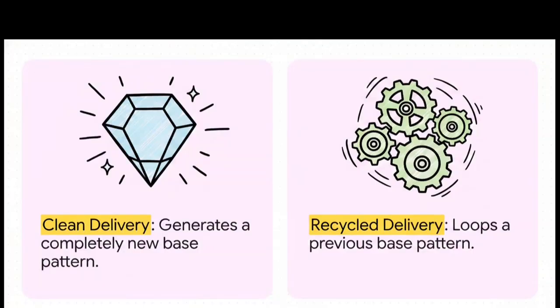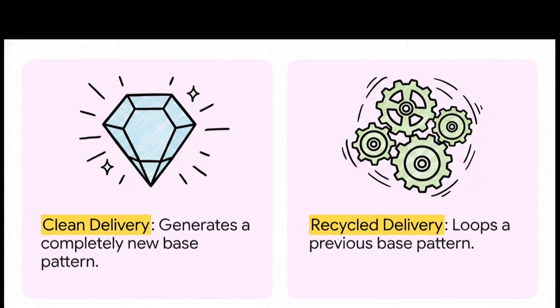To really wrap our heads around this framework, we have to look at how it judges a win, because the system doesn't just care if a number won. It actually grades the quality of that win using a metric they call the efficiency increment, or EI for short. When a cycle hits, the system asks, okay, was this a clean delivery or a recycled delivery? A clean delivery means the cycle produced a brand new base pattern that we haven't seen recently. Awesome. But a recycled delivery? That means the system just looped a previous pattern.